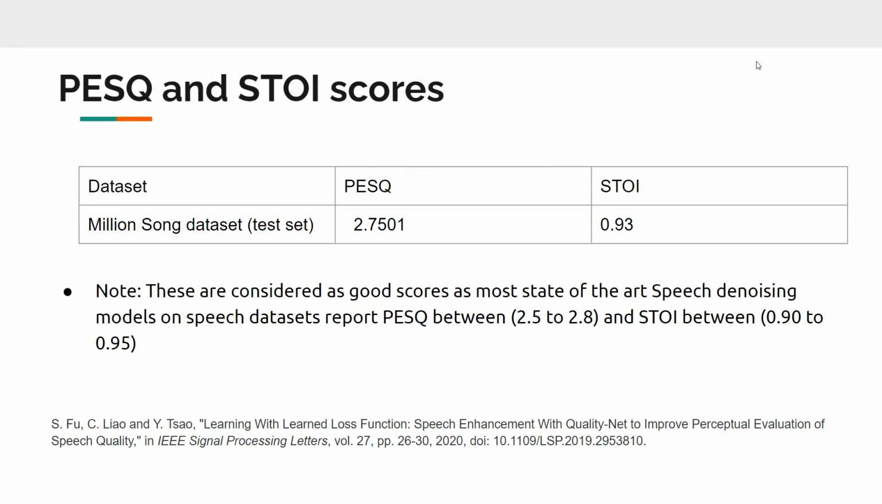That is because, upon referring to the paper listed below, we found that most state-of-the-art speech denoising models have PESQ scores between 2.5 and 2.8, and STOI scores between 0.90 and 0.93. So I think we did a good job on song denoising.